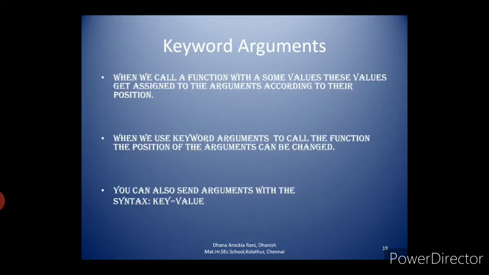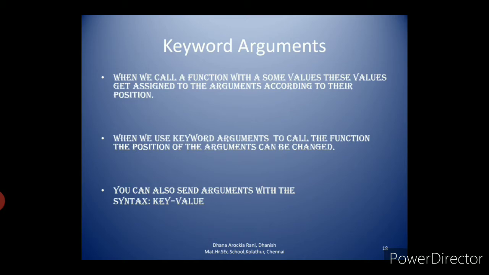Then the second one, keyword arguments. What do you mean by keyword arguments? When we call a function with some values, these values get assigned to the arguments according to their position. When we use keyword arguments to call the function, the position of the arguments can be changed. In required arguments, the arguments should be in positional order, but in keyword arguments we are using keywords, so the positional order can be changed. You can put the arguments in improper order.